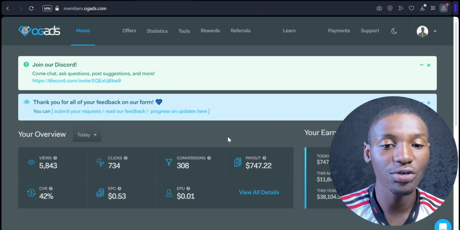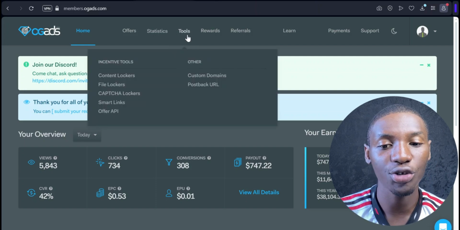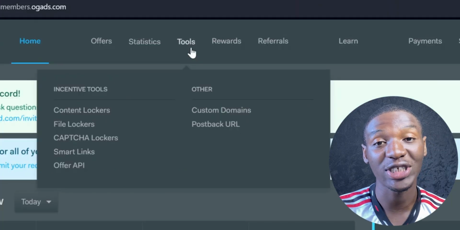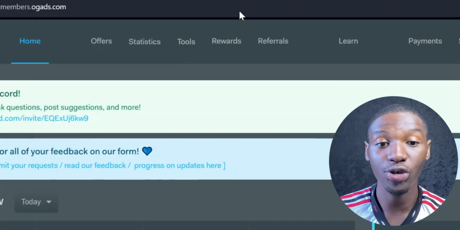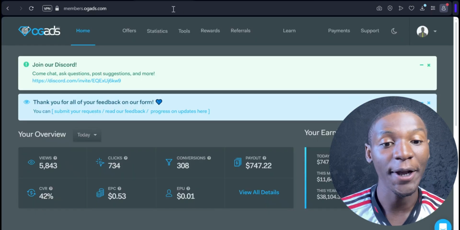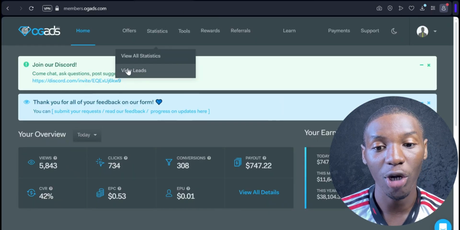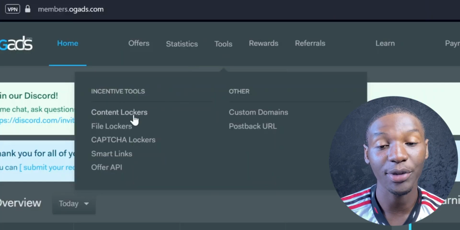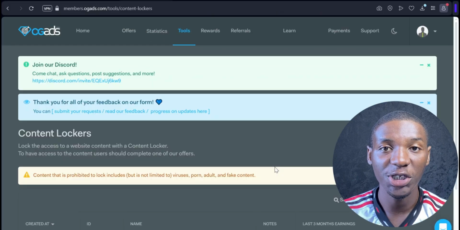So what I'm going to do is come over to where it says tools right here. What we're going to do is go ahead and create a content locker, right? Because a content locker is the only way we're going to link our landing page to OG Ads, right? So we're going to come over here where it says tools. We're going to come over here to where it says content lockers. I'm going to click on that. And it's going to bring you up to this page right here, right?